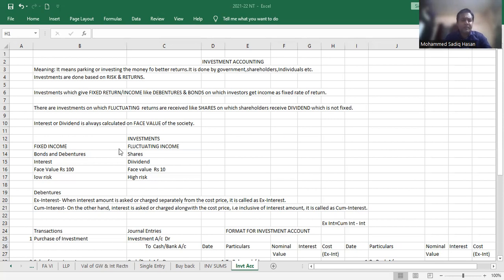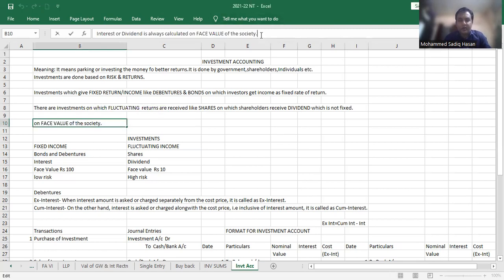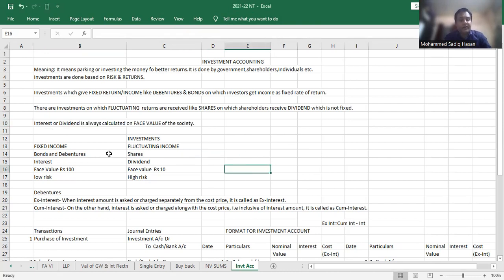So in investment there are two things: fixed income, which talks about debentures, and fluctuating income, which talks about shares. Bonds and debentures come under the fixed income category, and shares come under fluctuating income.